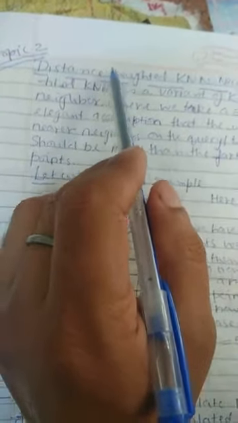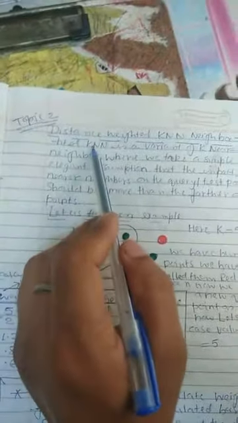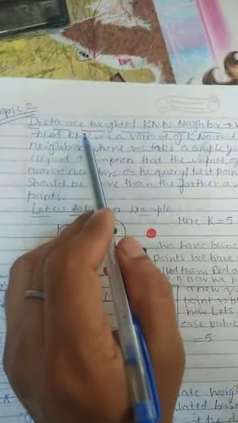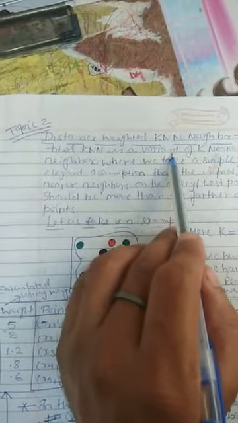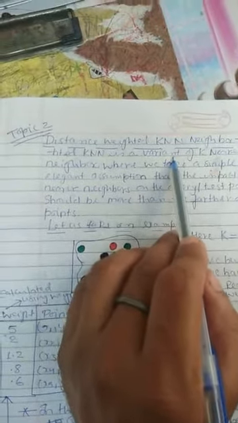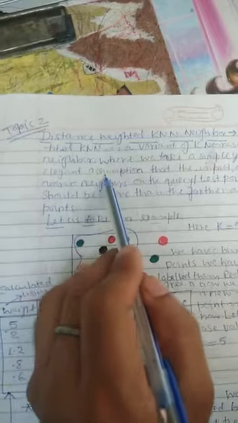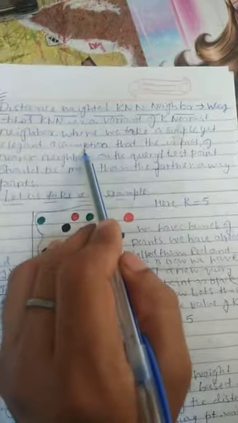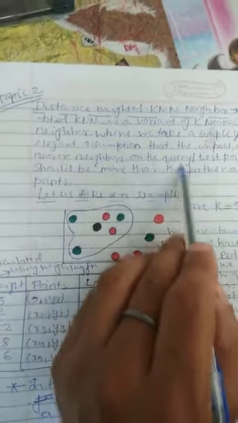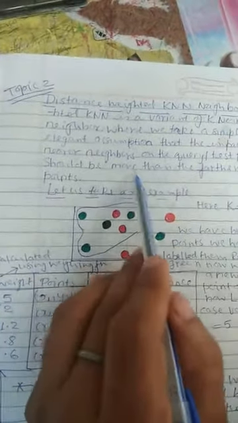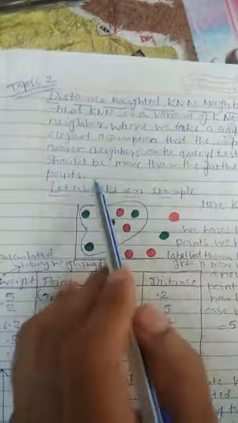Distance weighted KNN is the extension, or we can say the variant, of k nearest neighbor, where we take a simple yet elegant assumption that the impact of nearest neighbors on the query or test point should be more than the farther away points.